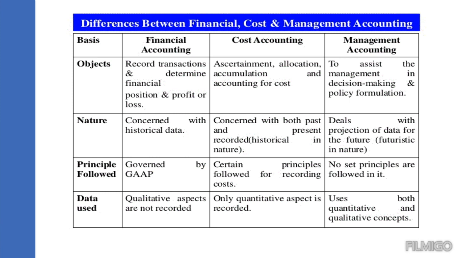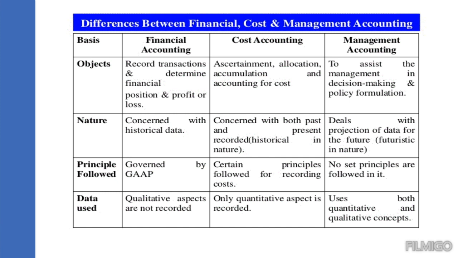Next comes the nature. Financial accounting is said to deal with historical data, that is, after the expenses happen, they are recorded. Cost accounting is concerned with both the past as well as the present.